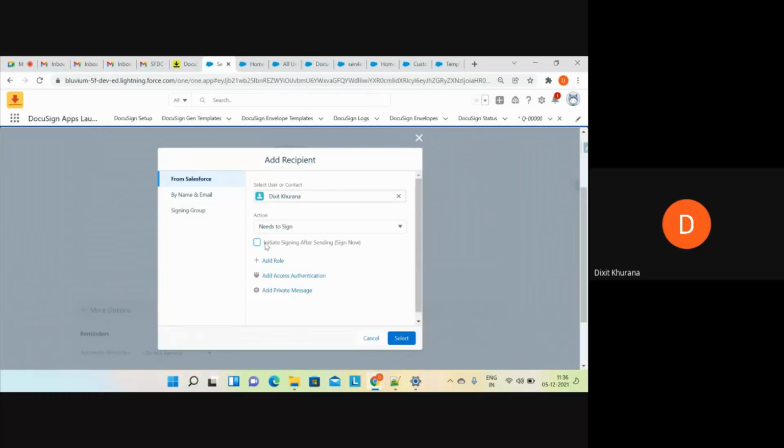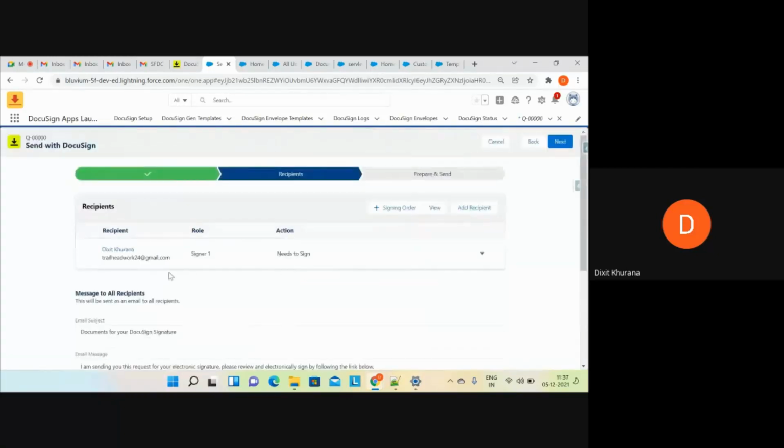And one more thing, we will have future sessions related to DocuSign Gen or any other features we leave out in this session. So for the time being, I will click on select. You can see this is the recipient. I haven't specified any role for this recipient, but you can see DocuSign automatically gives the role signer 1. This role plays an important part in placing the tags. Tags means signature tags. In the upcoming approach, I'll show you how to do all these things dynamically.